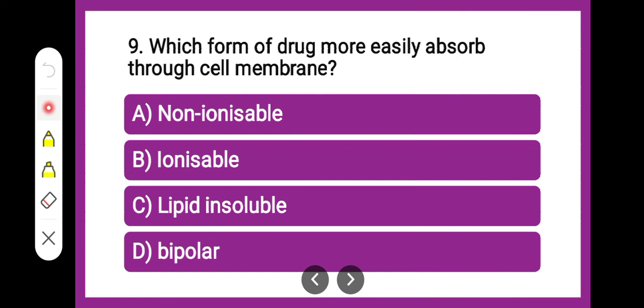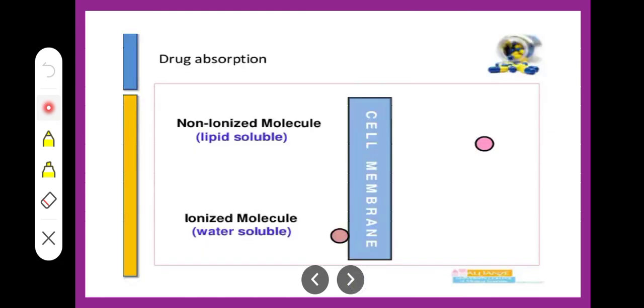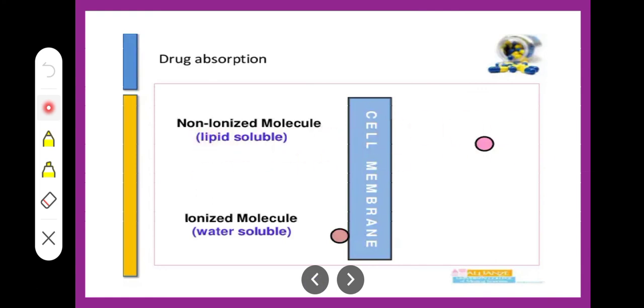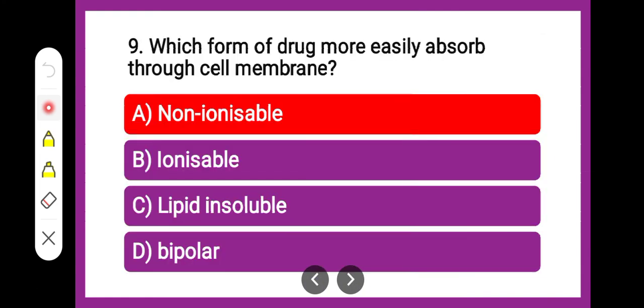Next question is, which form of the drug more easily absorbs through the cell membrane? Whether it is non-ionizable form, ionizable form, lipid insoluble form or bipolar form. Which amongst the given is correct? Now here you can see the drug absorption process, wherein this is the cell membrane, and the ionized molecule, which is water soluble, will not pass through the membrane, whereas the non-ionized molecule, that is the lipid soluble molecule, will pass through the cell membrane easily. So the correct answer is that the more easily absorbable form of the drug is the non-ionizable form.